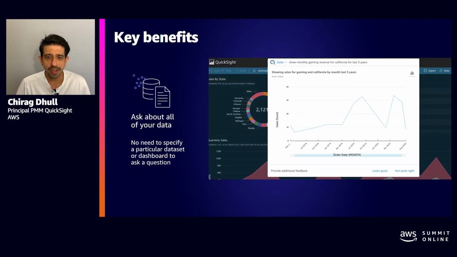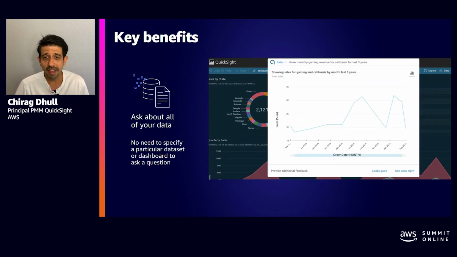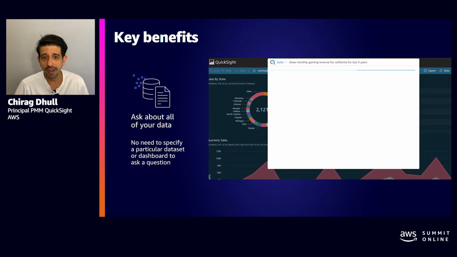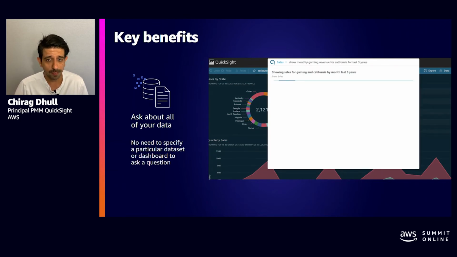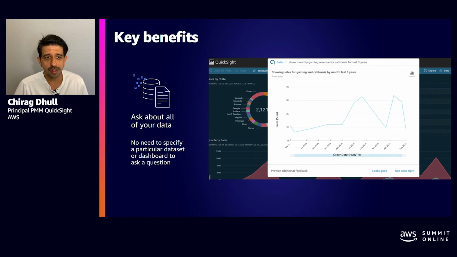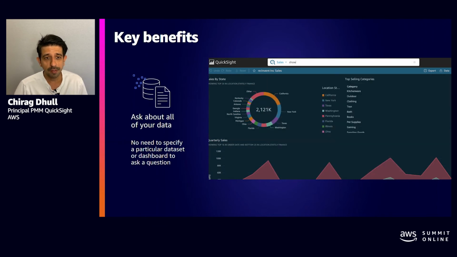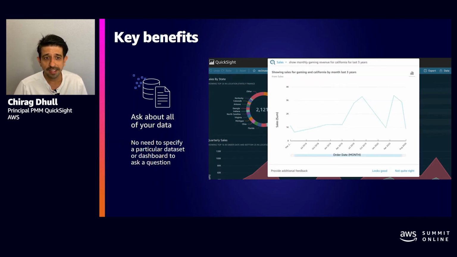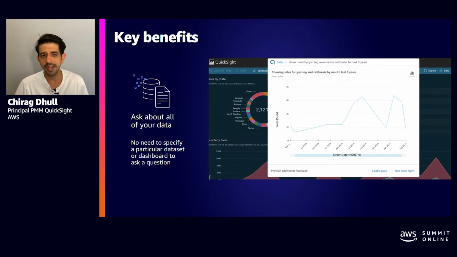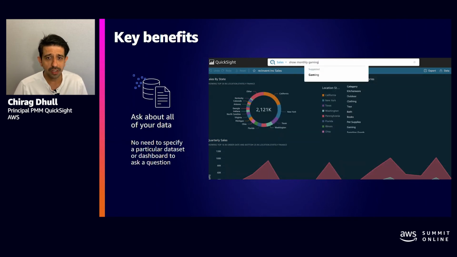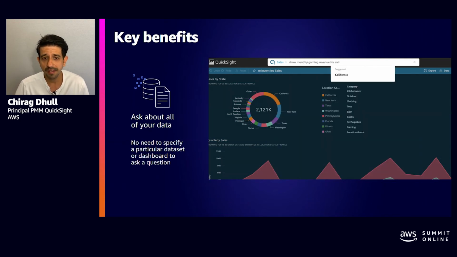One thing we have learned is that many users don't know all the data that they have access to, what dashboards are out there, and what is and what is not available in those dashboards. So a critical design consideration and a product decision for us early on, while developing this capability, is that the users must be able to ask their question across all their data. To ask a question, they shouldn't have to first pick a data set or a dashboard, because that defeats the purpose.